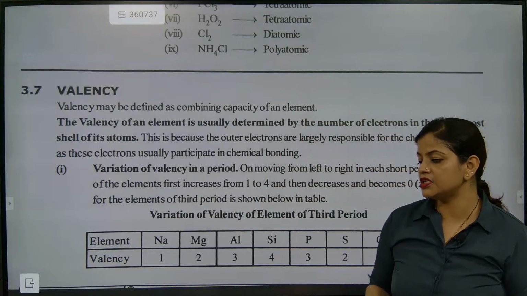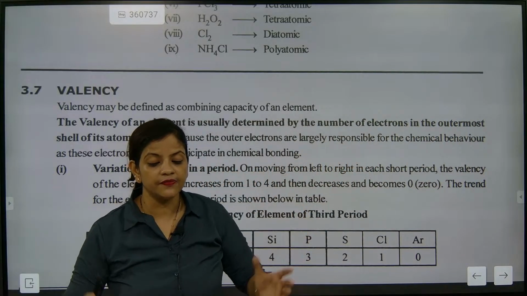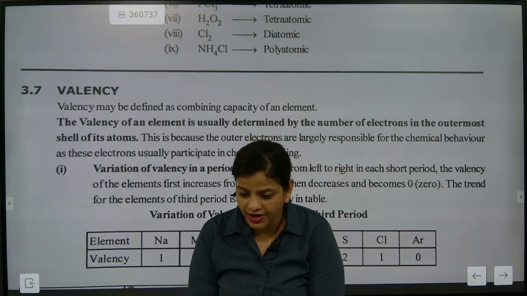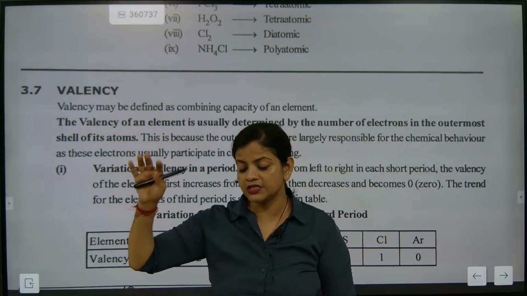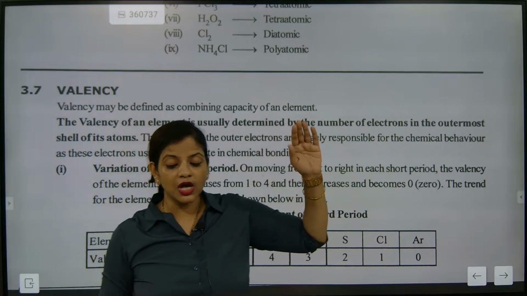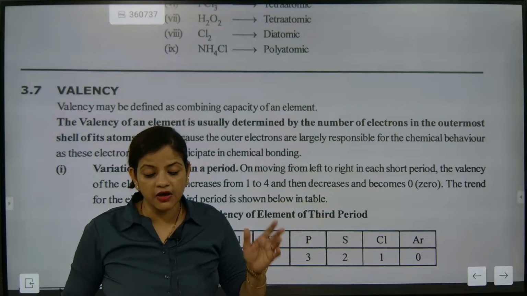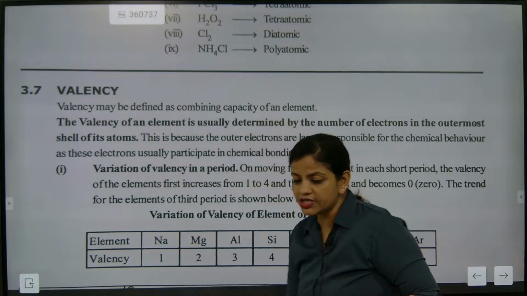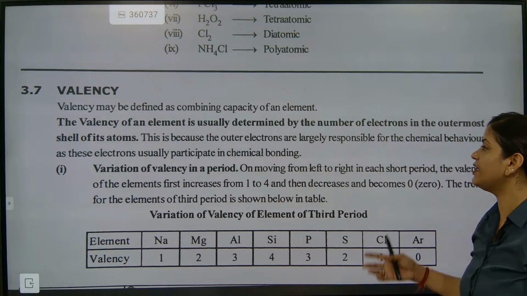You remember this one; it is very, very important. In an atom, the outermost orbit electrons determine the valency. Understood? I'm going to teach you how valency is exactly determined. Get ready for that.